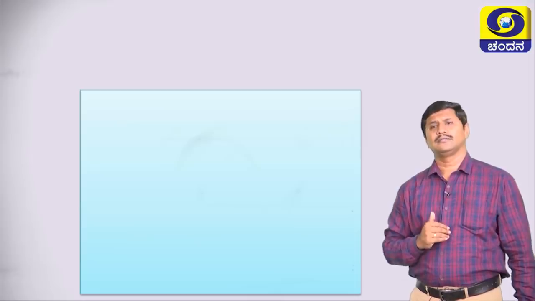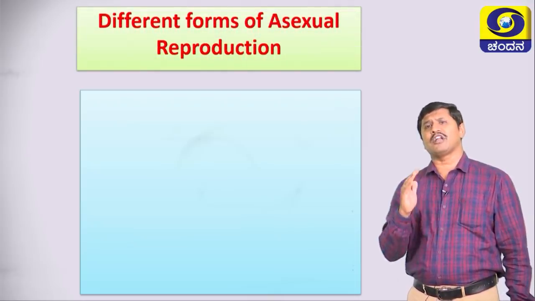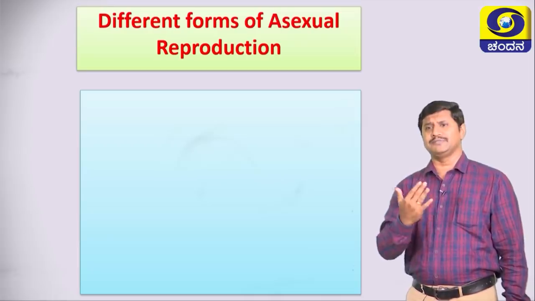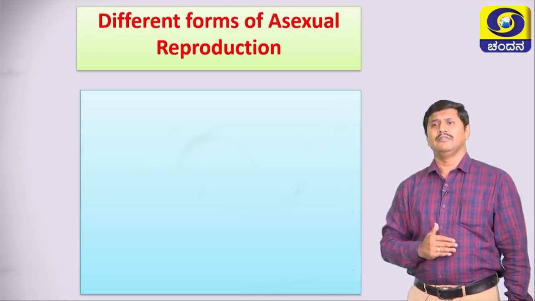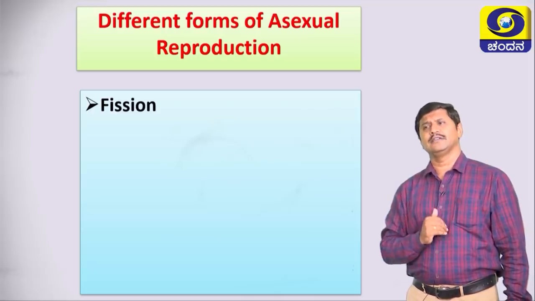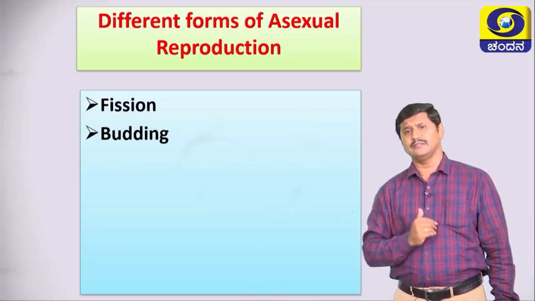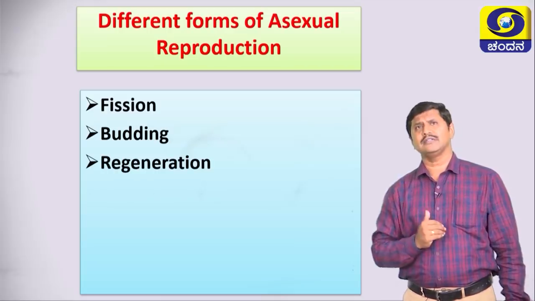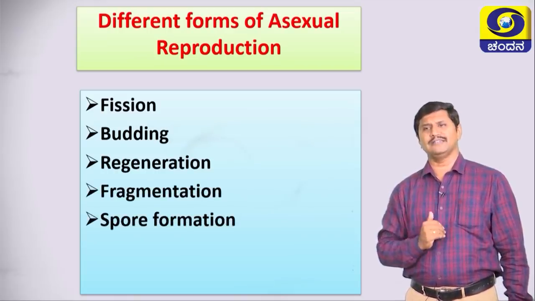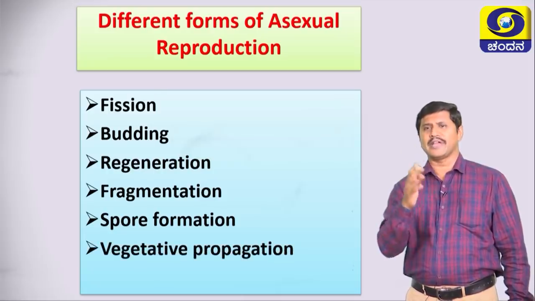Next slide, that is different forms of asexual reproduction. It means the different types or forms seen in unicellular organisms. The first one is fission, second budding, then regeneration, fragmentation, spore formation, and vegetative propagation.